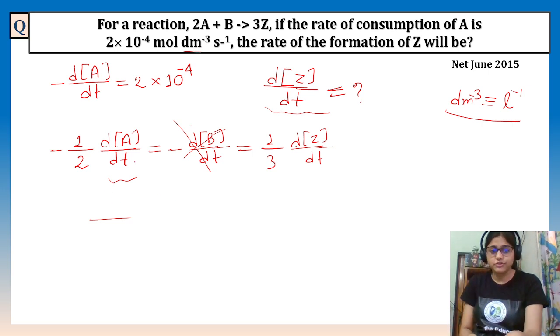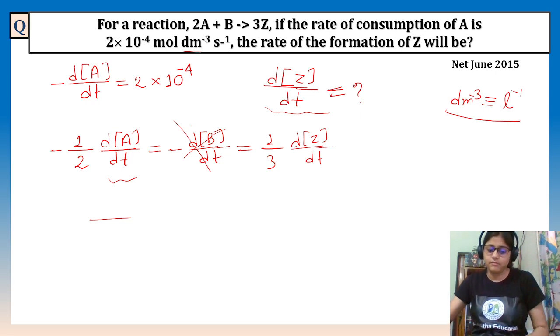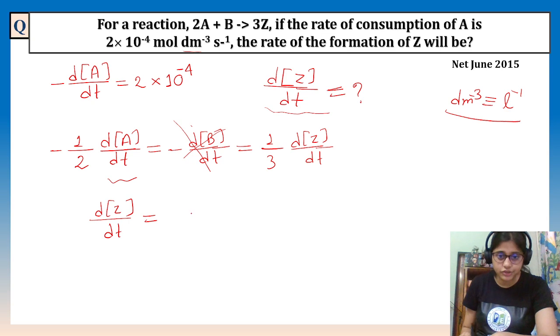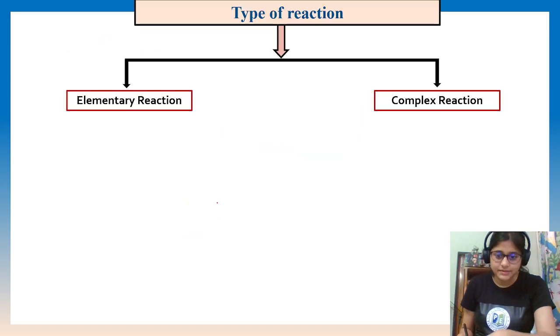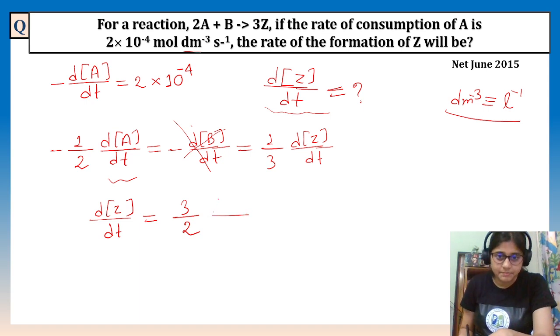What answer do we actually want? This one. This answer we actually want, dZ by dt. So dZ by dt is equal to 3 by 2, right? This is actually easy, times minus dA by dt.